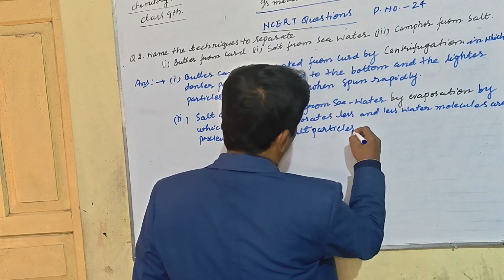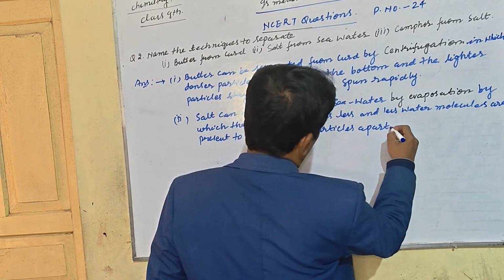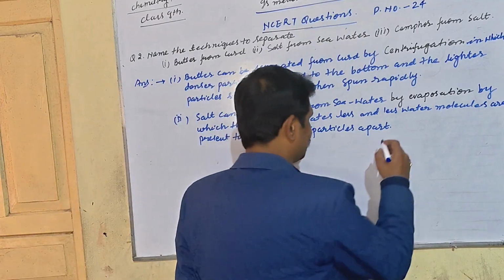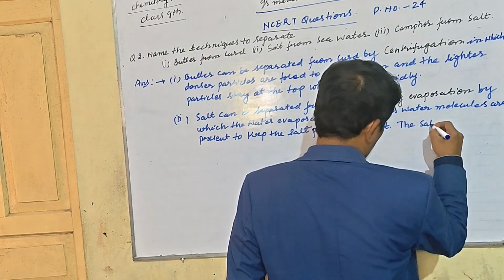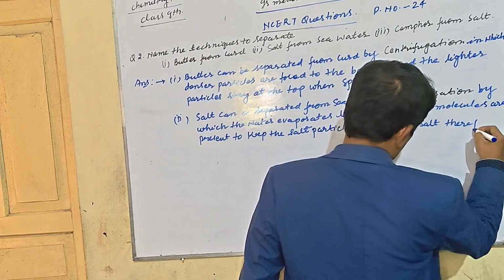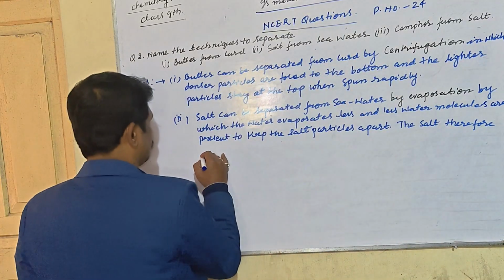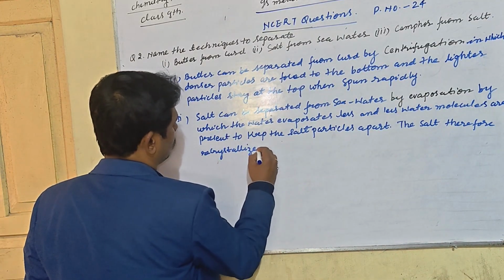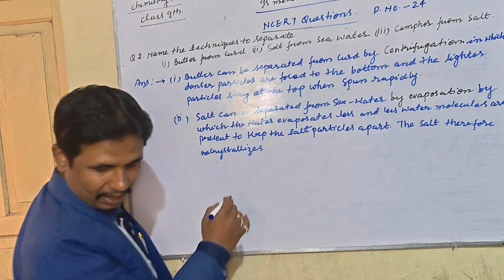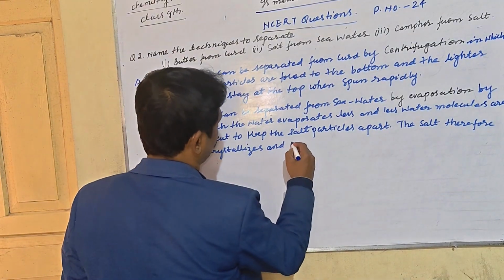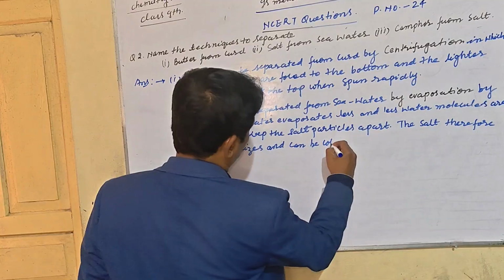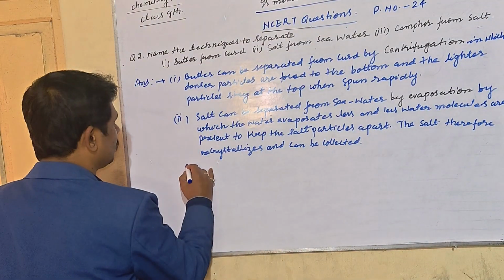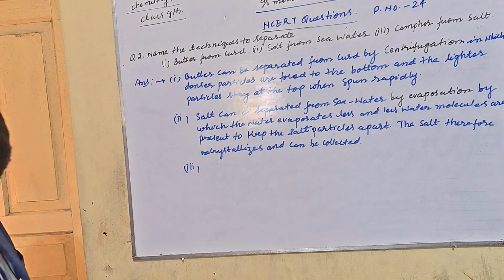Therefore, the salt recrystallizes and can be collected. Answer number 3, camphor from salt.